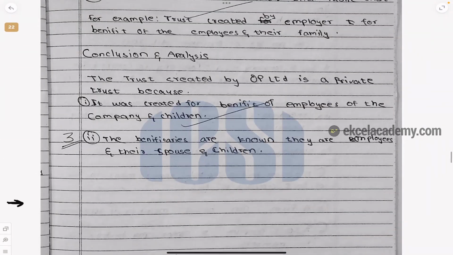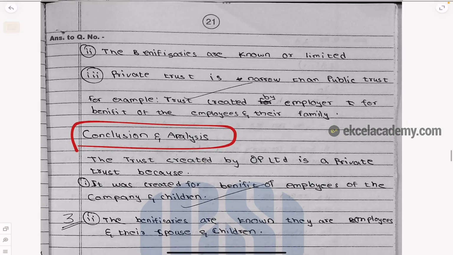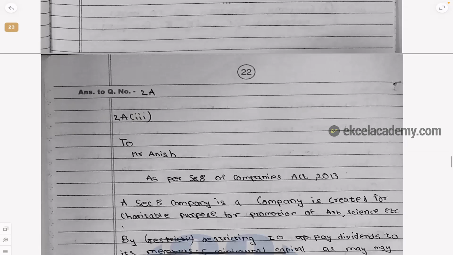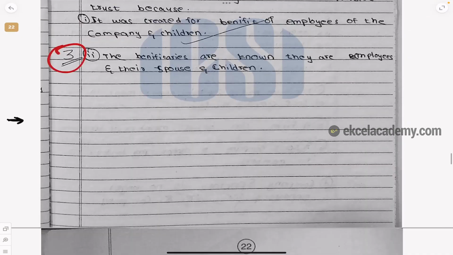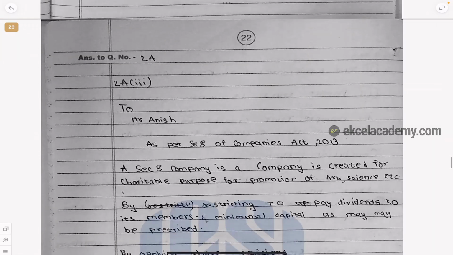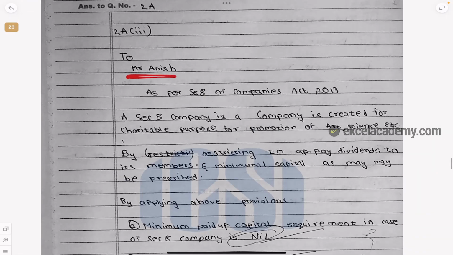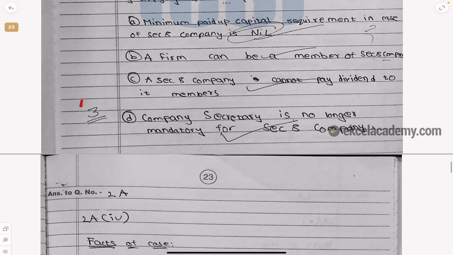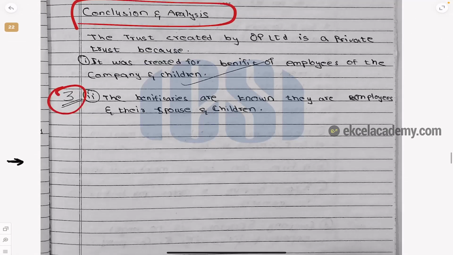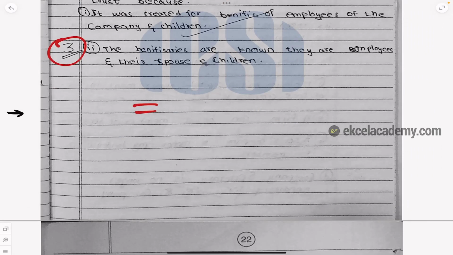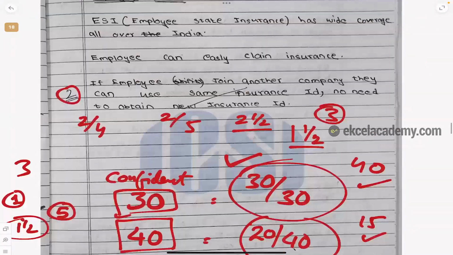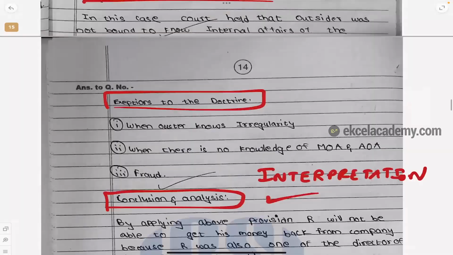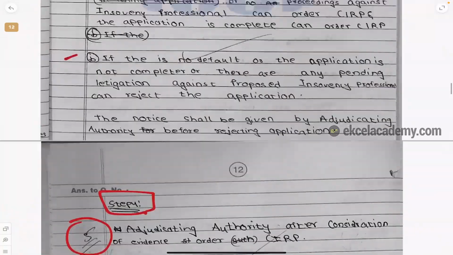So this way if you do, see here, again conclusion, analysis. So 3 out of 3 like that. It is definitely possible if you go on writing. See again connecting the question to the answer, writing that person's name in the answer. So you're getting 3 out of 4 like that. It is possible. So this is how you should present your papers, and if you present your papers like this and have a positive attitude, you will get very high marks.